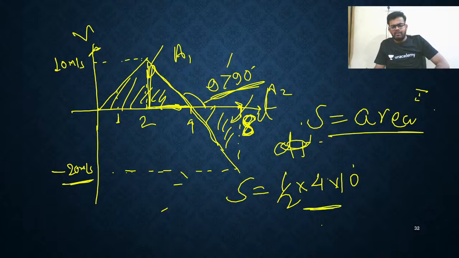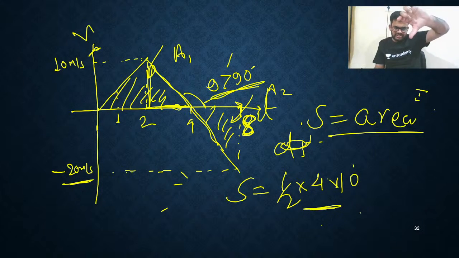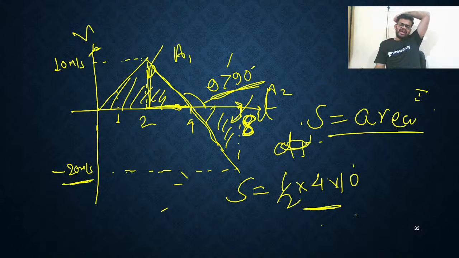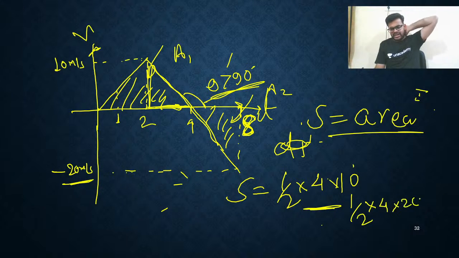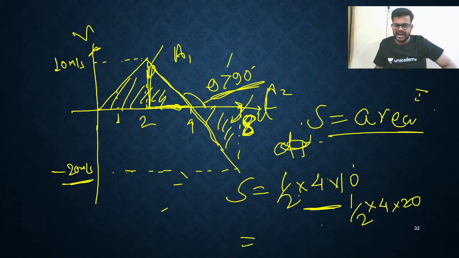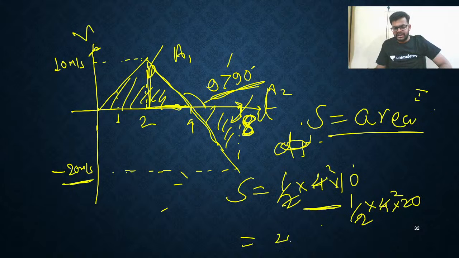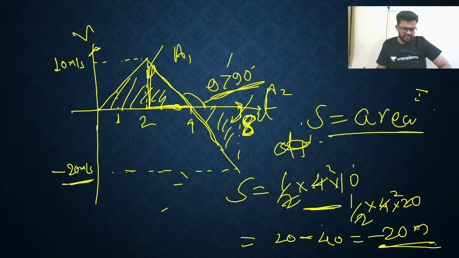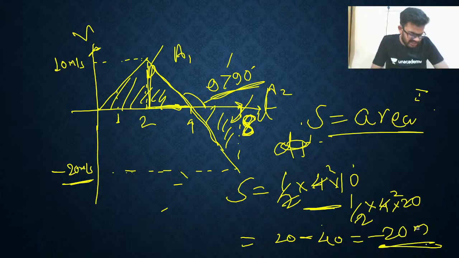Very good. Now minus for this right angle triangle which is below the axis. You know? So I'll write 1 by 2 into base. Base is 4 and height is 20. So what you are getting here directly you will get here what? Yeah. So you are getting here 20 and you are getting here -40. Answer is -20 meter. Correct. Right, very good, Rajni. Very good, Meghna.